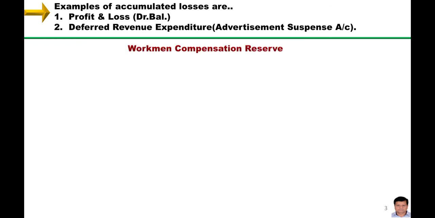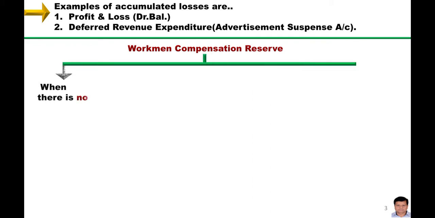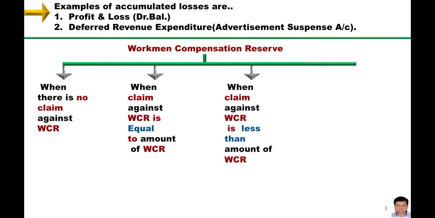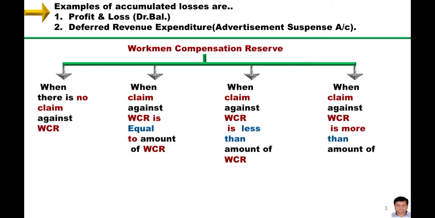In this lecture we will focus only on the accounting treatment of workmen compensation reserve. Now on your screen there are some cases regarding the workmen compensation reserve. Number one, when there is no claim against workmen compensation reserve.